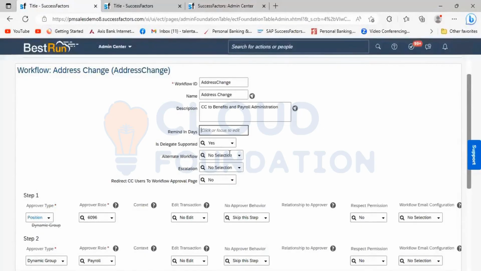If we are creating another record before January 2024, before the future record, an alternate record is being created in the employee's job information. Then in that case, the alternate workflow will trigger.